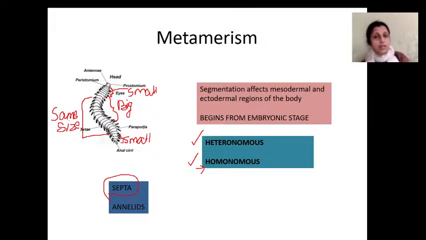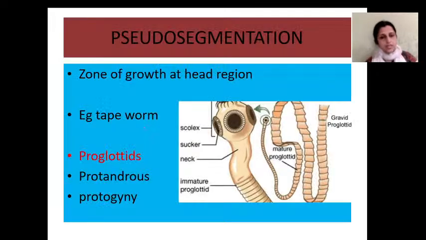Segmentation begins from the early embryonic stage itself, and segmentation starts from the ectodermal region and extends towards the mesodermal region. Now let's see the next one, pseudo segmentation.